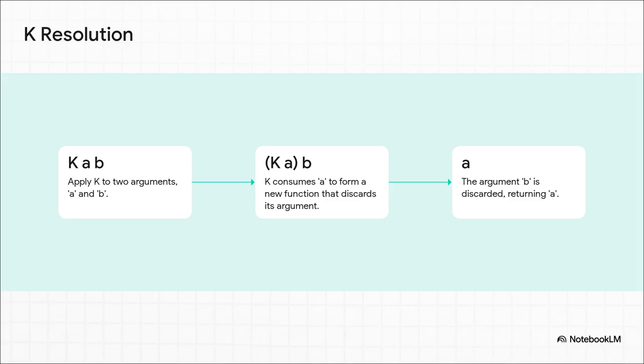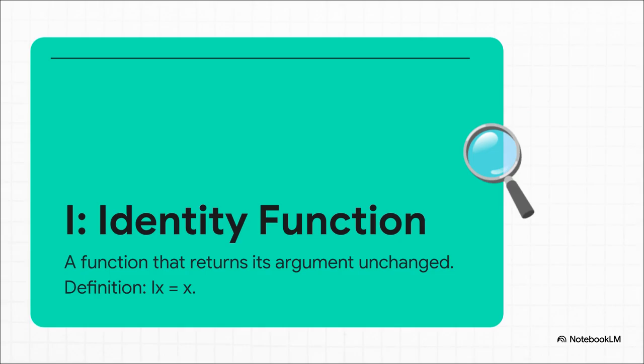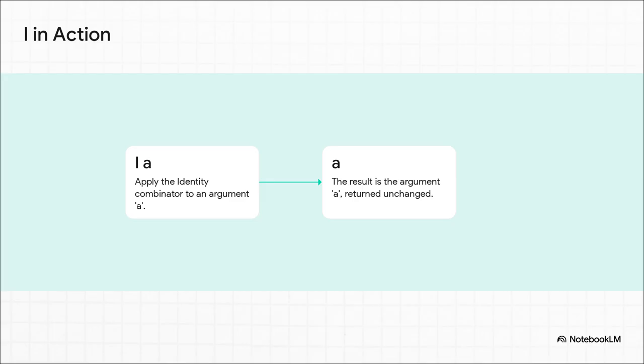Simple as that. Next up, we've got I, the identity bird. Now this one is even simpler, if you can believe it, but it is absolutely essential. The identity function does exactly what it sounds like. Whatever you give it, it gives it right back to you, completely unchanged. So you apply I to A, you just get A back. Now, it might seem a little pointless, right? But having a tool that can reliably pass a value through a long chain of operations without changing it, well, that turns out to be a really crucial piece of this whole puzzle.